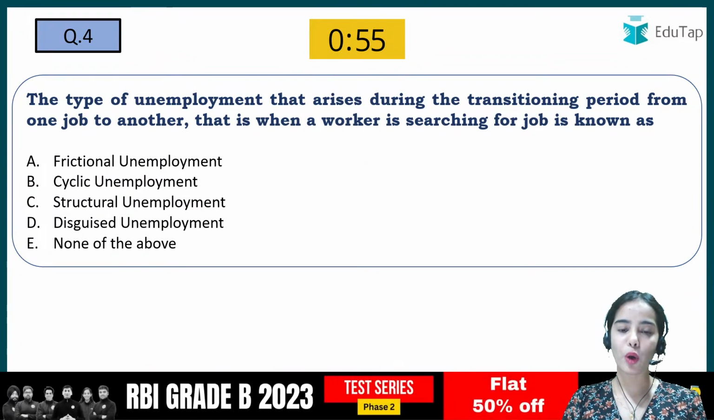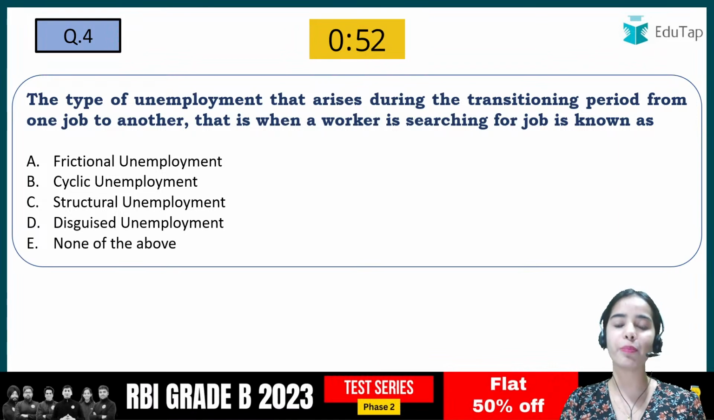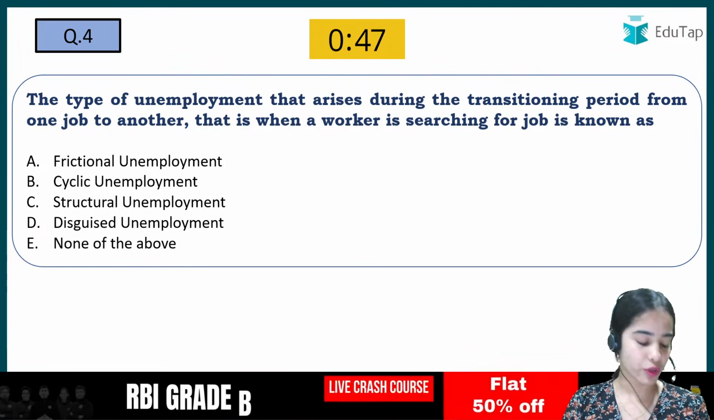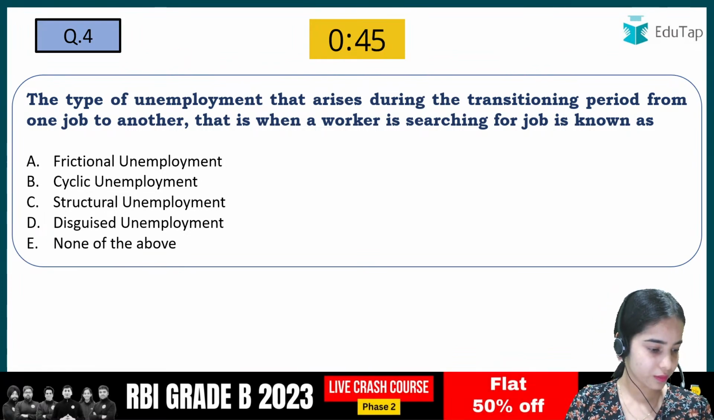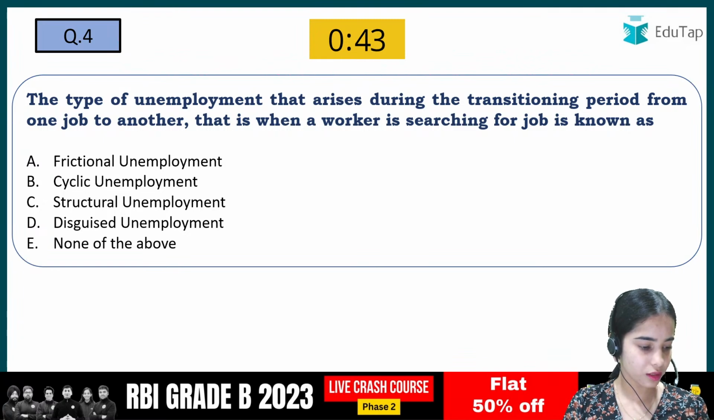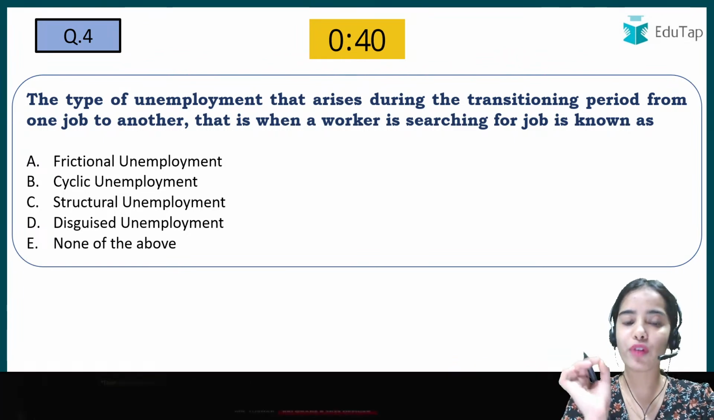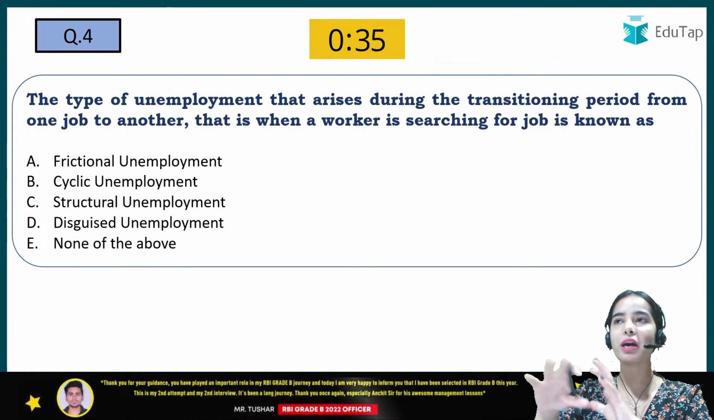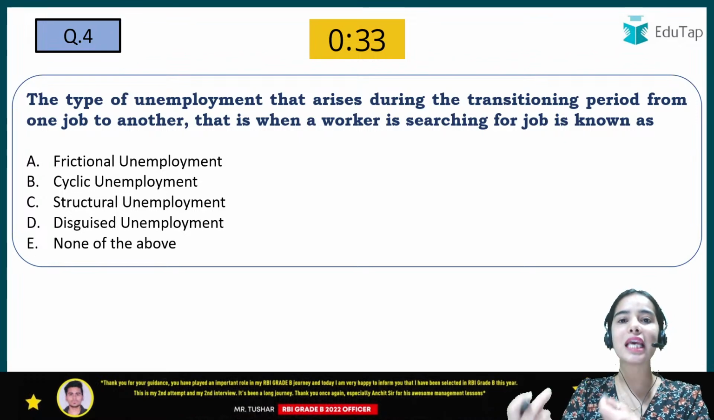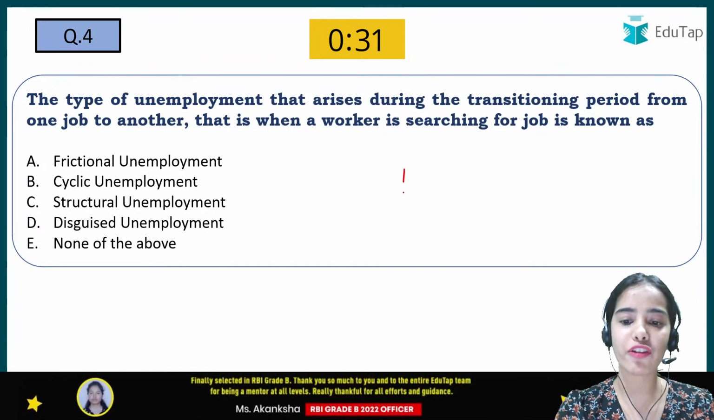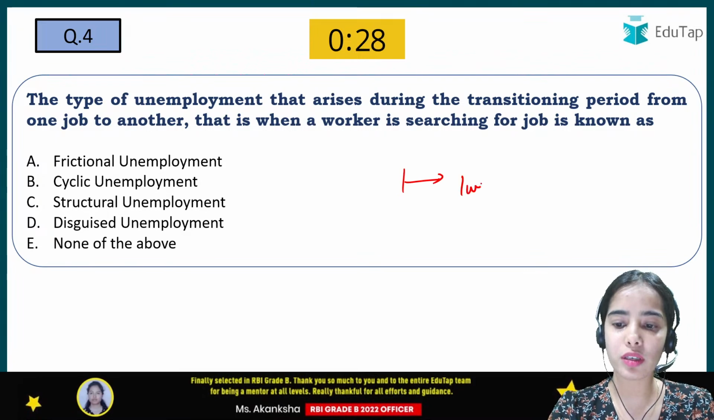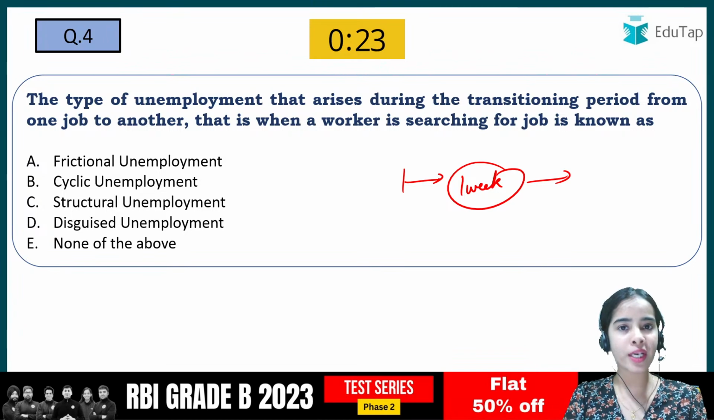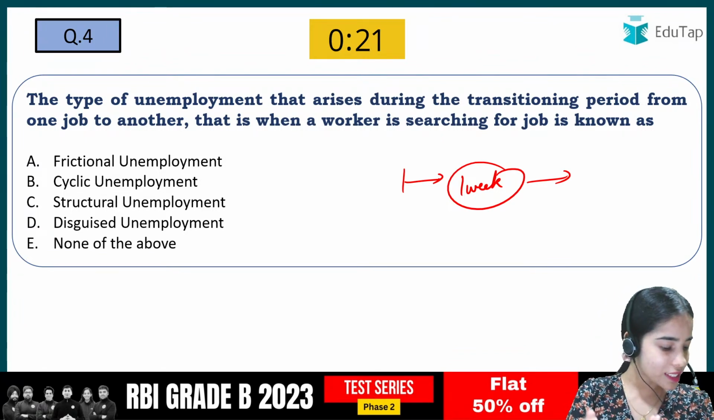The type of unemployment that arises during the transitioning period from one job to another is known as what? This you have to tell. If I leave my job and I'm searching for another job, what kind of unemployed am I? Let's say I have left my job and it takes me 1 week to join another job. For that 1 week, I'm unemployed, I'm not earning, I'm not working. So what is that kind of unemployment?